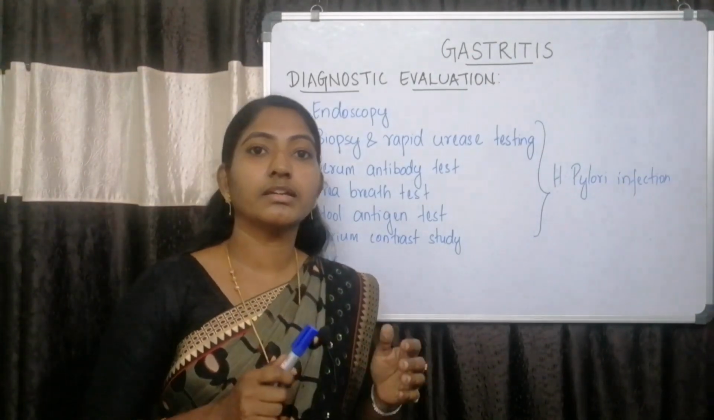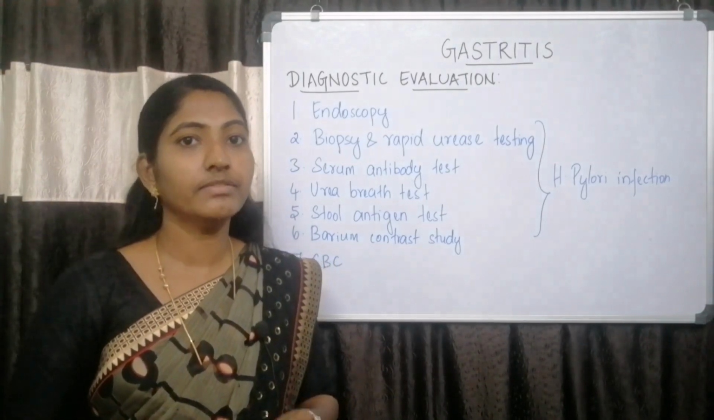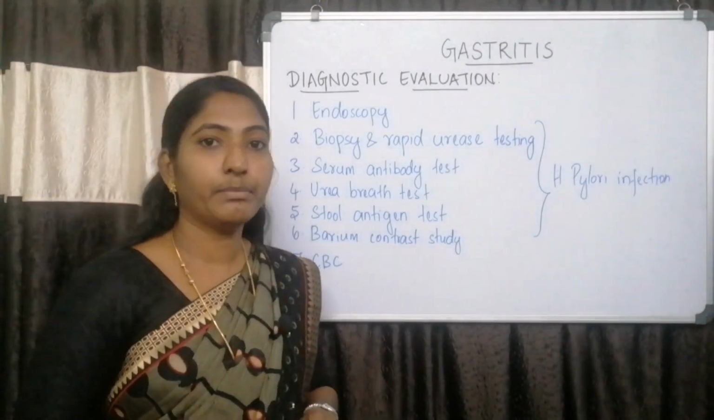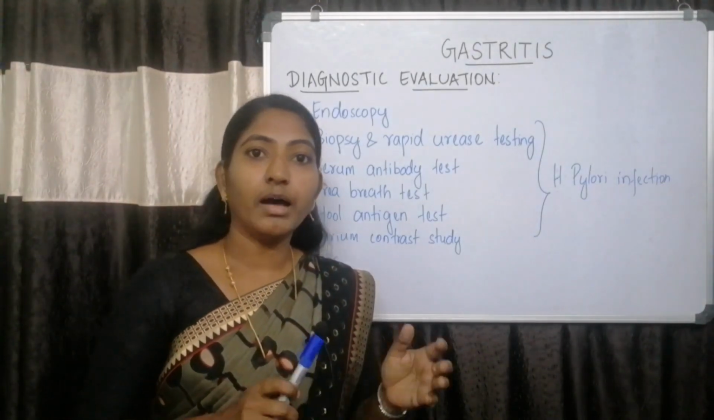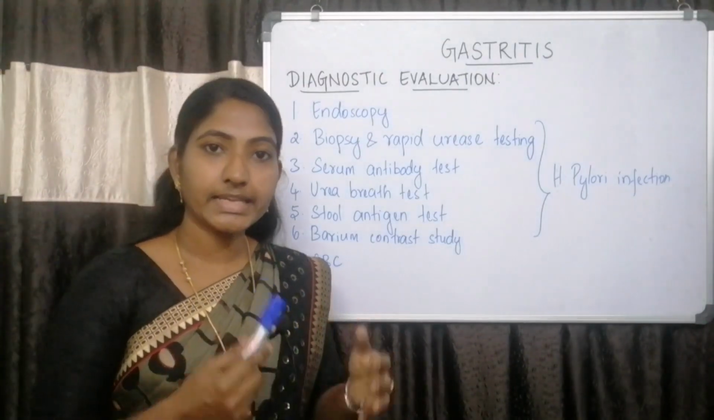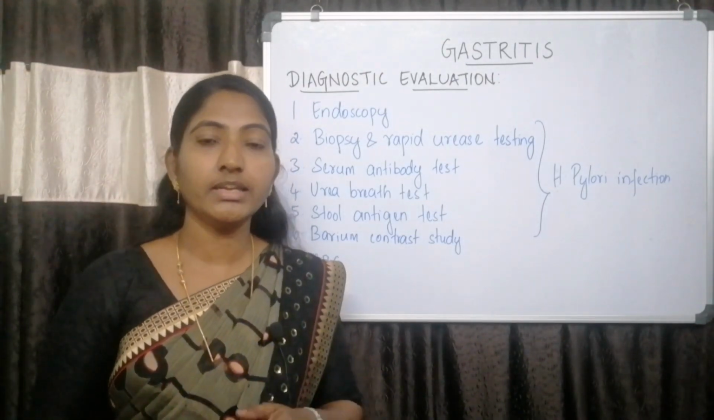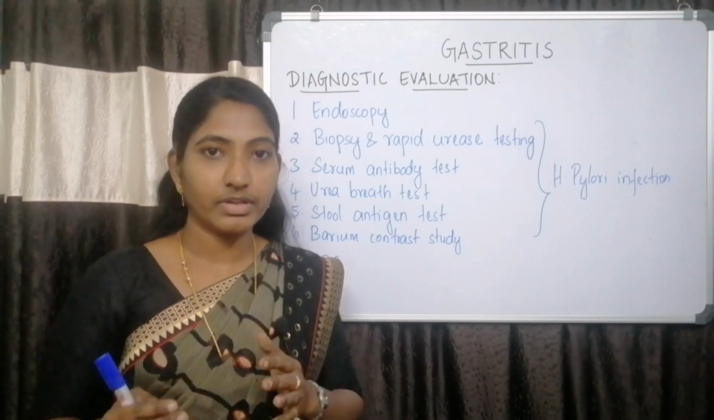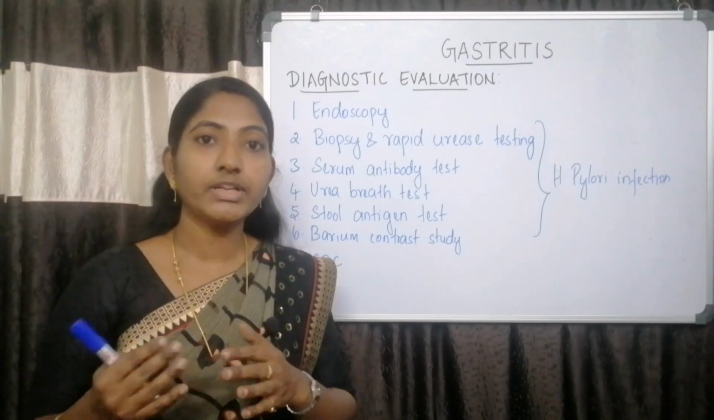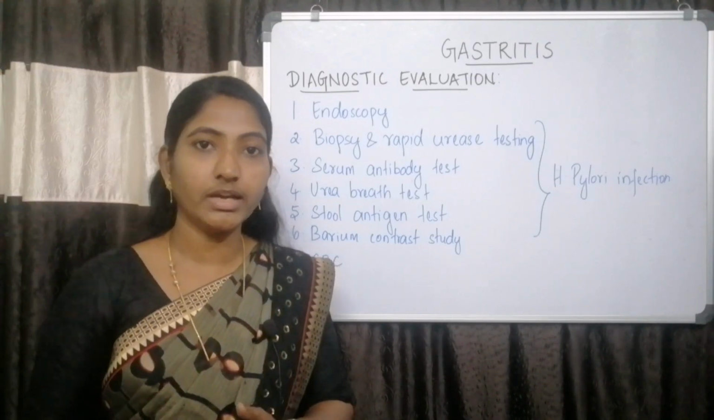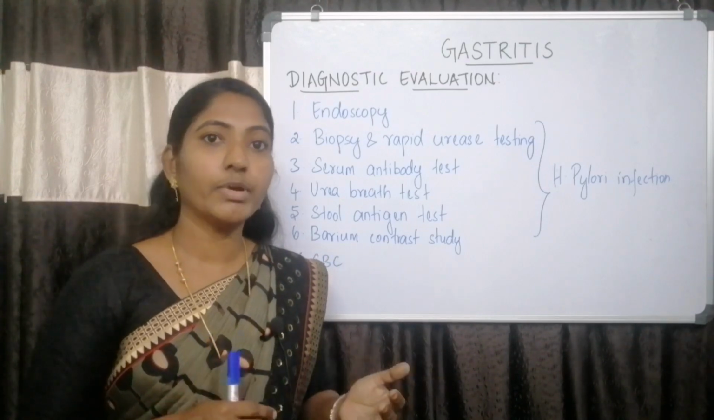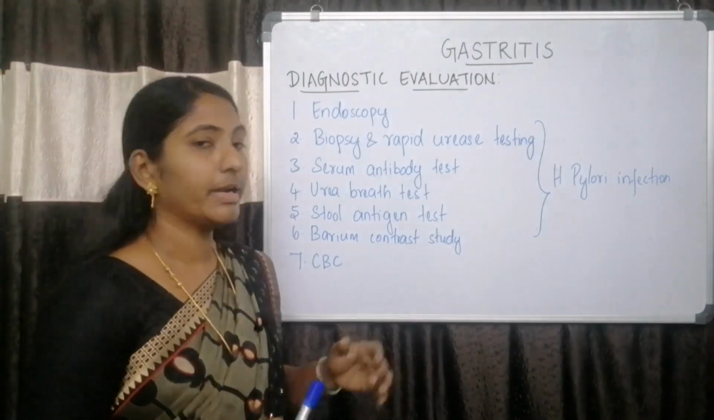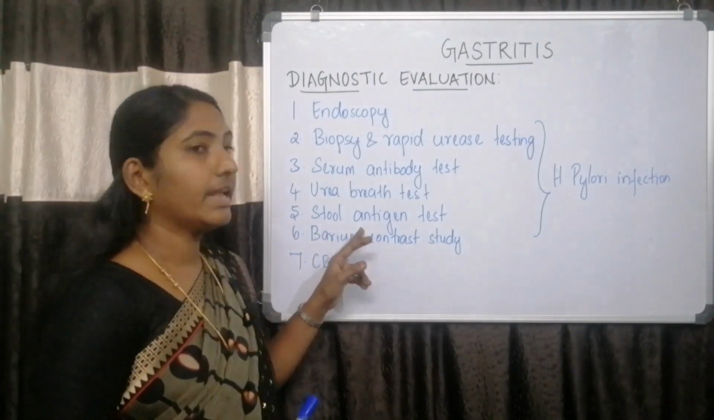In this test, there will be presence of immunoglobulin G, which indicates presence of H. pylori infection. The fourth one is urea breath test. In this test, the amount of carbon dioxide exhaled before and after taking a fluid containing urea will be compared. So, when the amount of carbon dioxide exhaled after taking fluid containing urea is more than the carbon dioxide exhaled before taking urea fluid, it shows the presence of H. pylori infection. Next is stool antigen test.